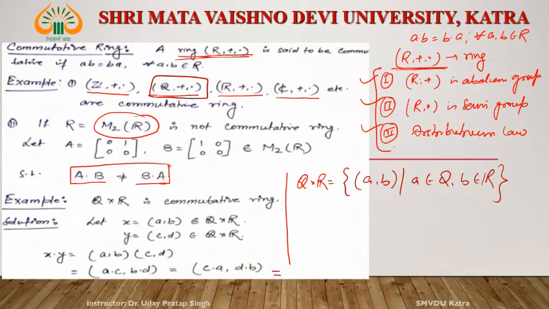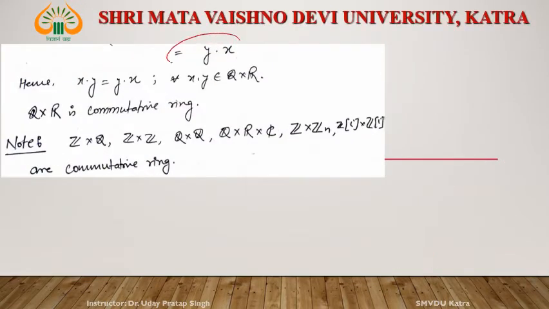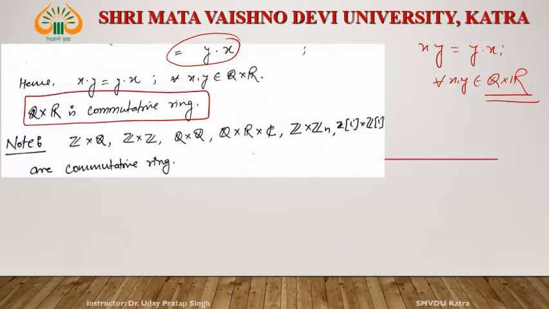Then this can be written as (c, d)·(a, b), and this is y·x. It means x·y, we started from here and finally we got y·x. This is true for all x, y belong to Q cross R. It means Q cross R is a commutative ring.